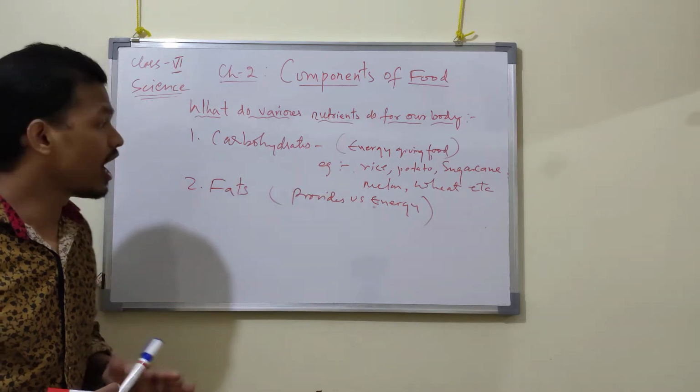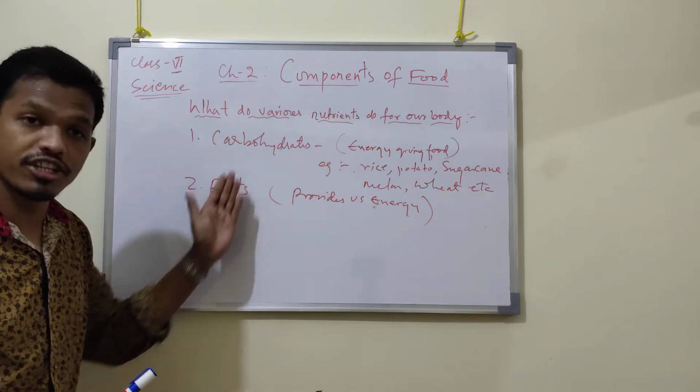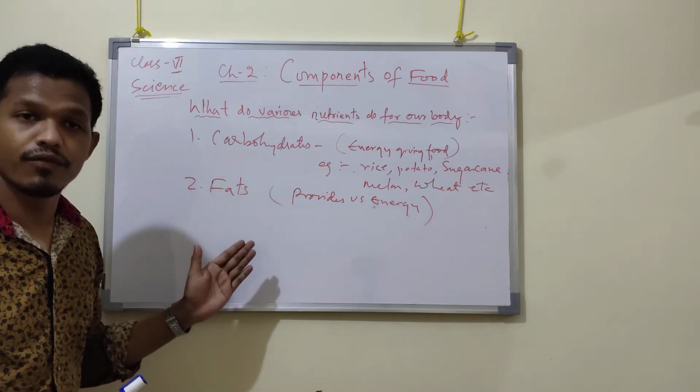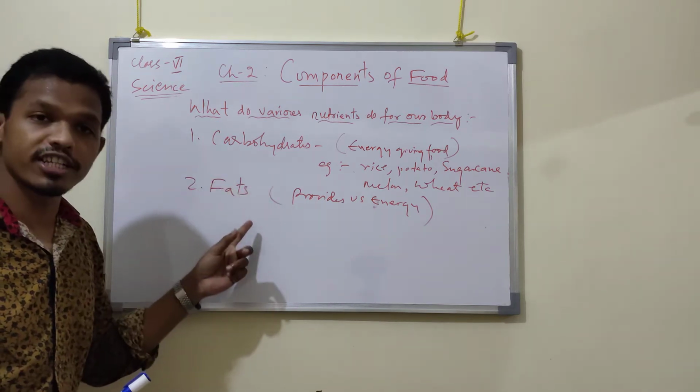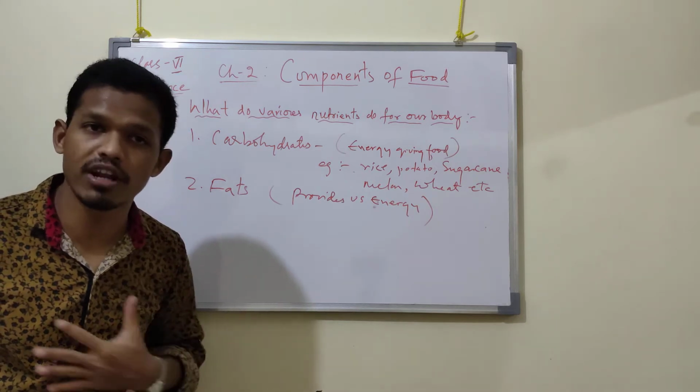So I hope you are clear about these two energy giving nutrients, carbohydrates and fats. These two provide only energy to our body.